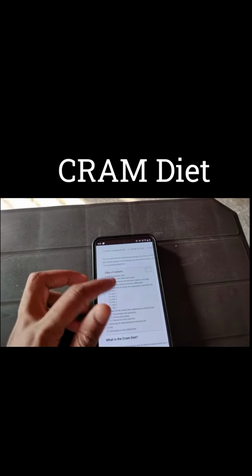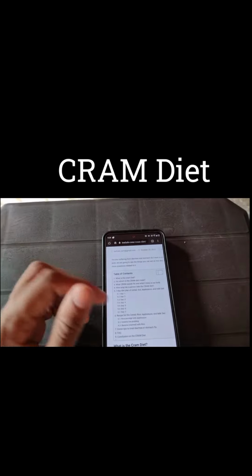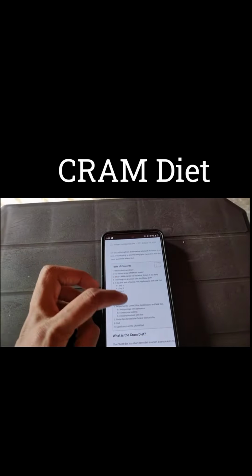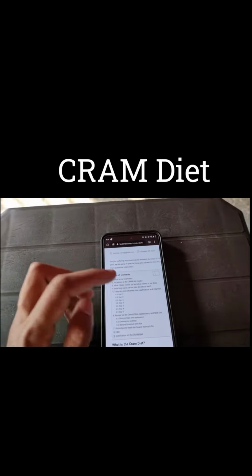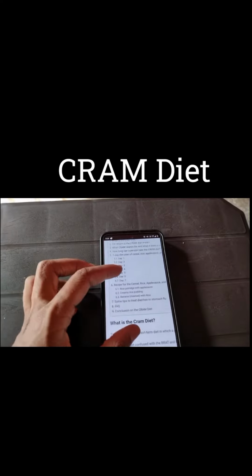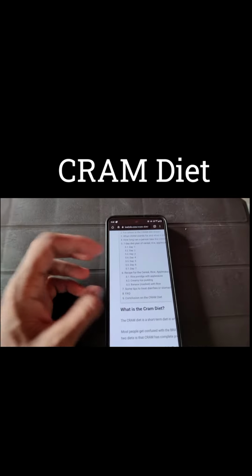We also touched on other related questions, like how long can a person follow a CRAM diet, and for whom the CRAM diet is made, and recipes, like we also shared 3 recipes for you.